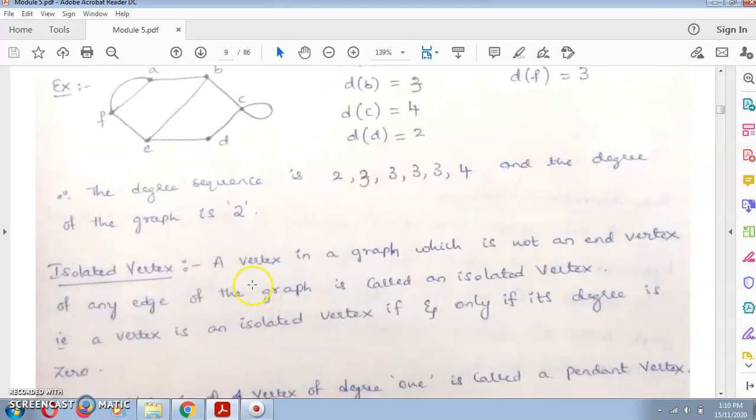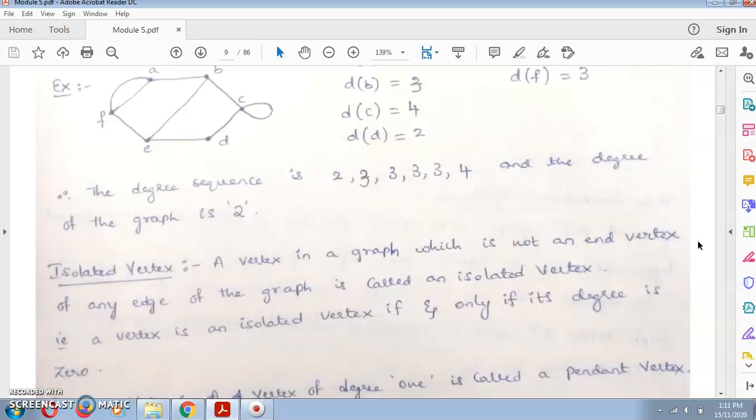Isolated vertex. So what is this isolated vertex? A vertex in a graph which is not an end vertex of any edge of the graph is called an isolated vertex.